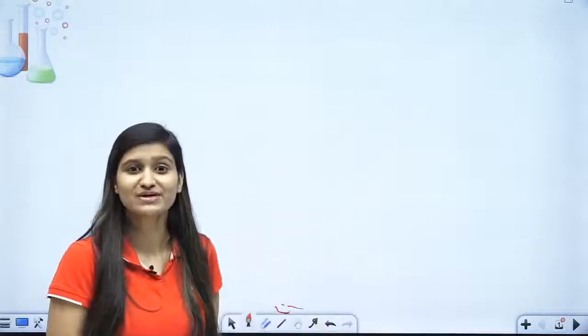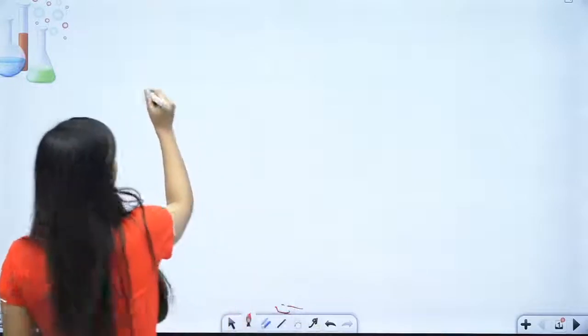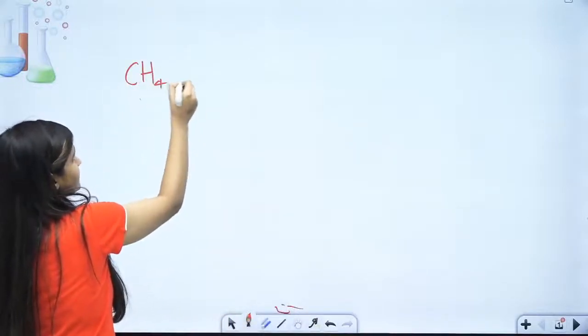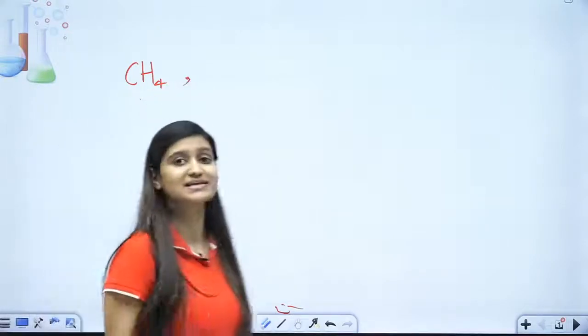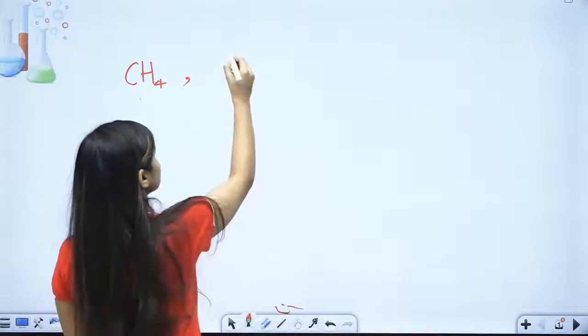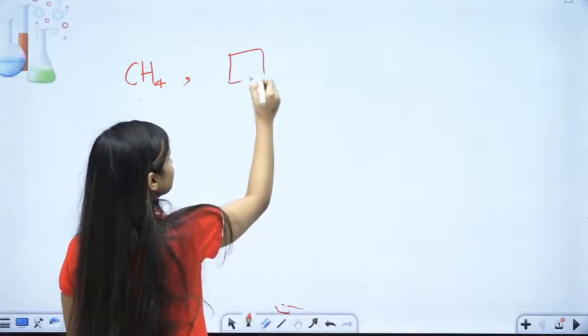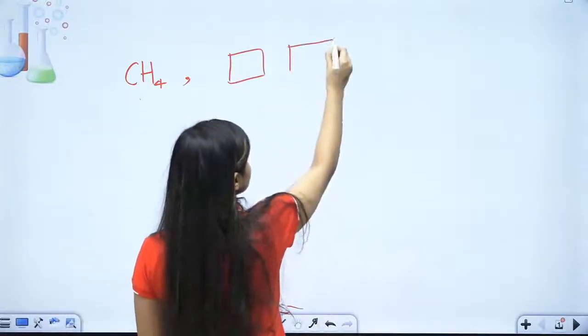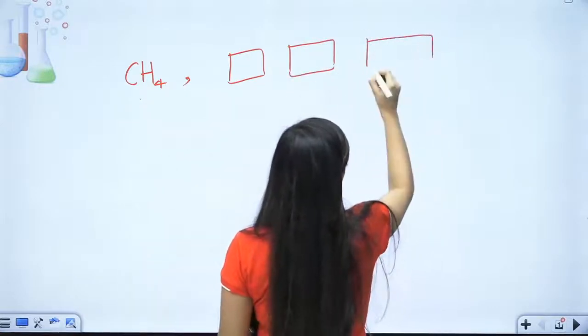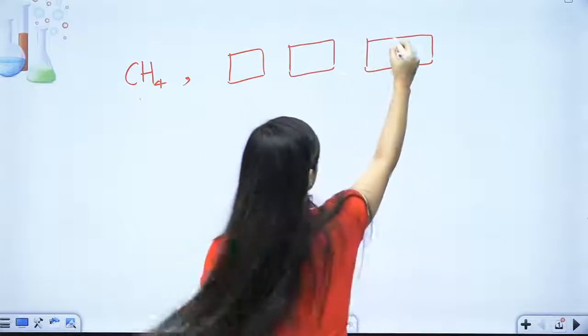What is the need of hybridization? Let me make you understand with the help of an example. Let's take the example of methane, that is CH4. If we look at carbon's electronic configuration, this is your 1s, 2s, and this would be your 2p.